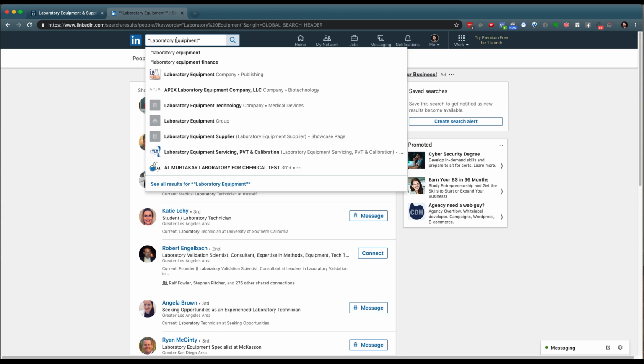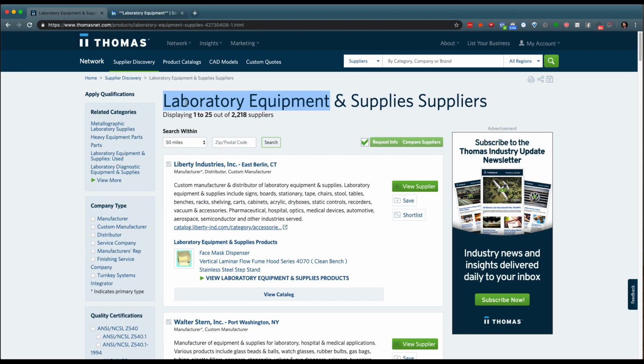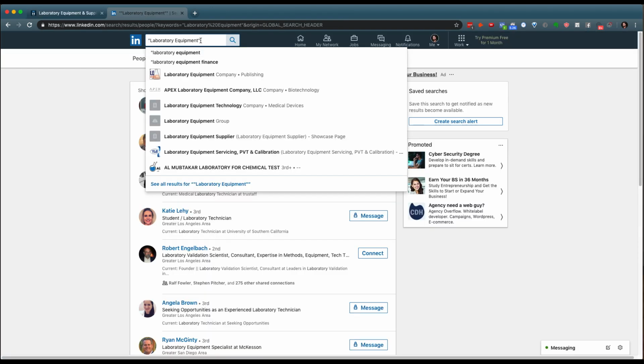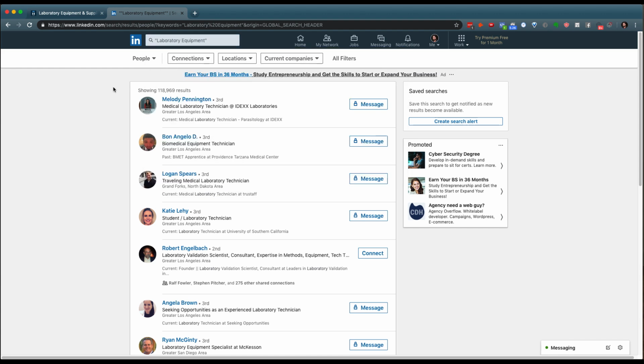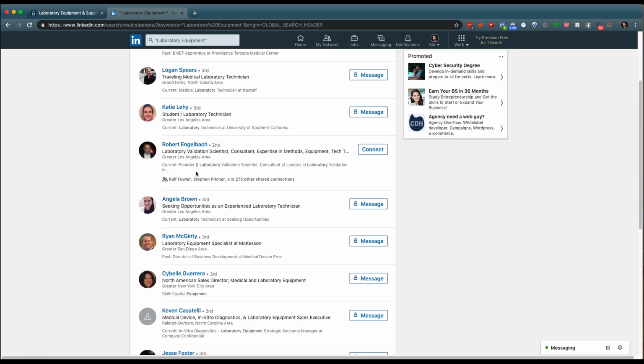typing in your keyword. But you'll notice that I took the initial search, which is laboratory equipment, with these 2,200 suppliers, and just input that directly into the search bar using quotation marks. What that does is allow LinkedIn to search specifically for profiles, in this case, people that contain the term laboratory equipment. And in this case, I've got over 100,000 results of individuals who are working in this space. Now, some of them might be an actual technician, some of them might be salespeople, but overall, you're going to find a ton of different individuals who are in your target market if you're doing B2B.